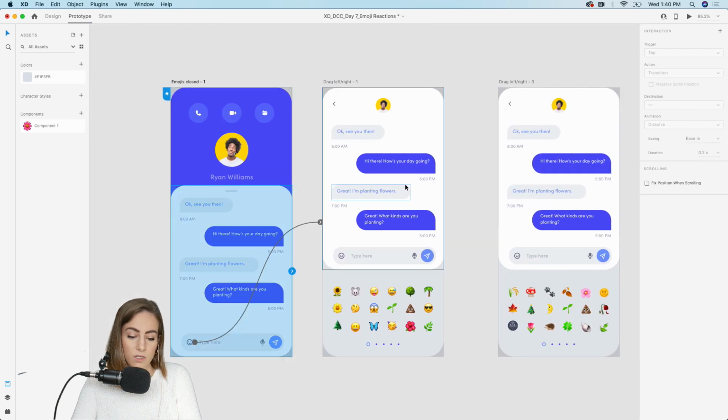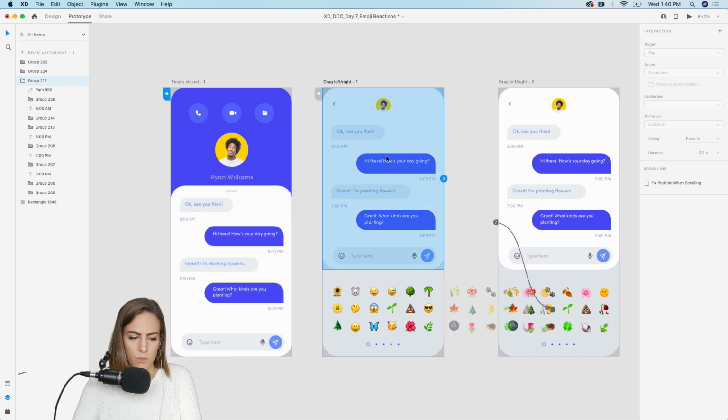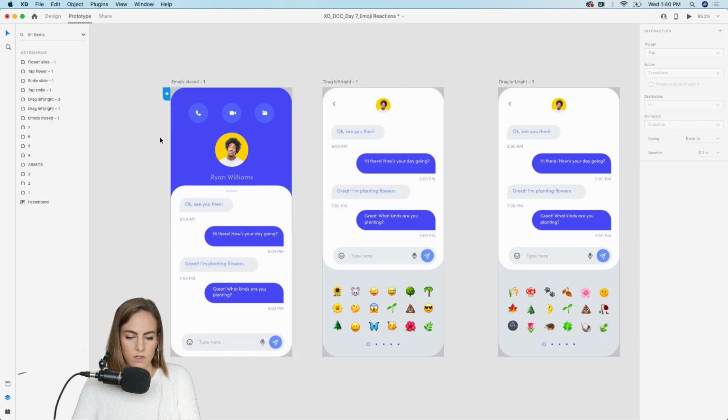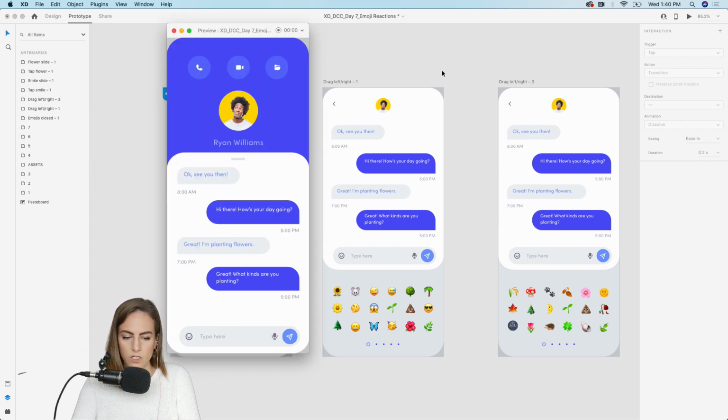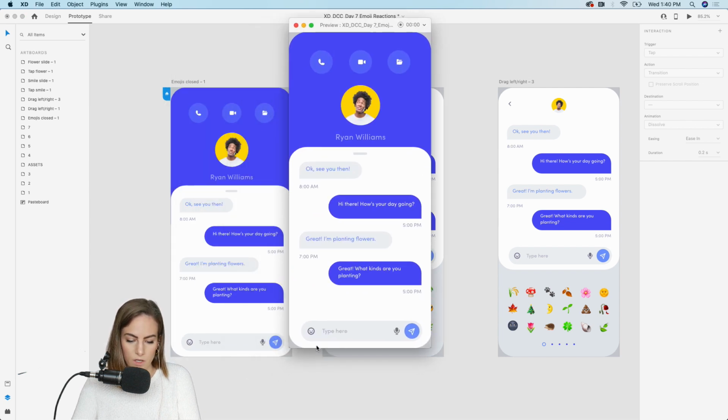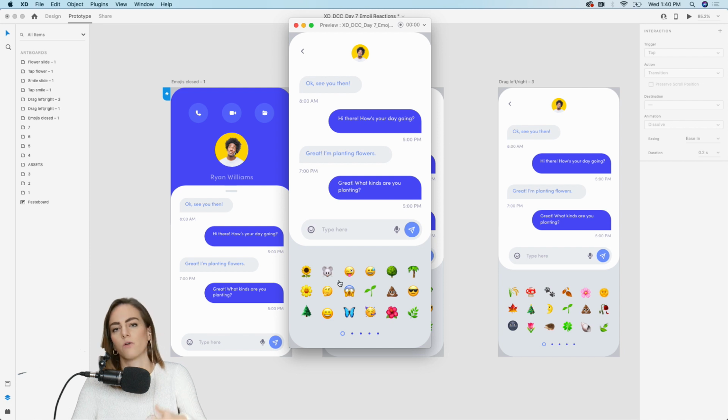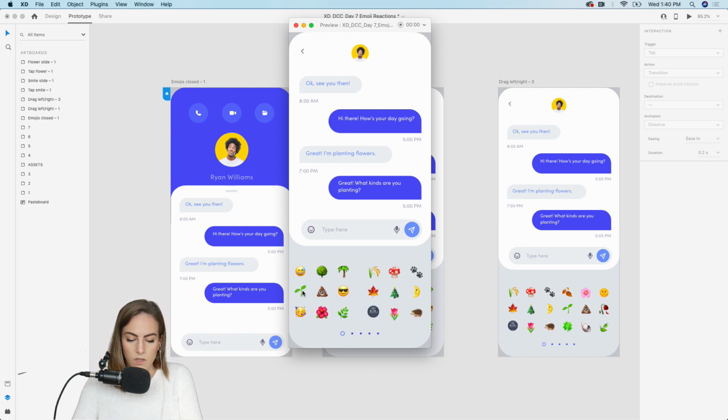And you want to make sure that these layers are named the same, otherwise auto animate might have a bit of trouble finding it. Okay, so 217, that's the group. So we can just preview this so far. So we tap on our little emoji. Great, it swipes up. And then this is a drag. So drag to the second page and back to the first.